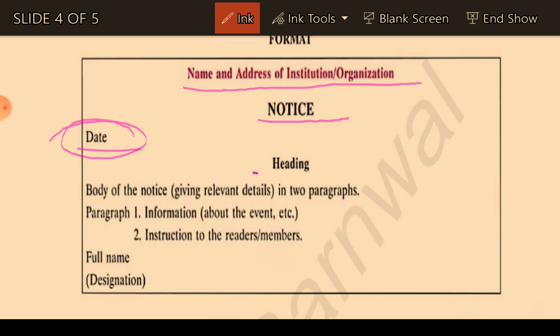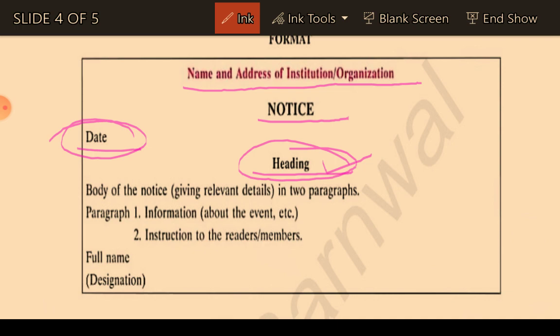Next is the heading, or in a simple way, the title of the topic. For example, tree plantation program, blood donation camp, annual function, inter-house dance competition, inter-house speech competition. These are the words you can use in your headings. That means whatever kind of event is going on, you have to write about it in the heading within 2-3 words.